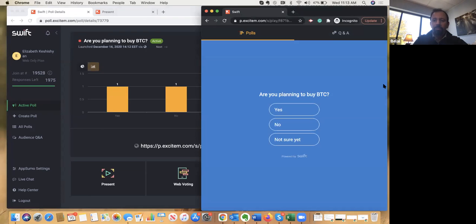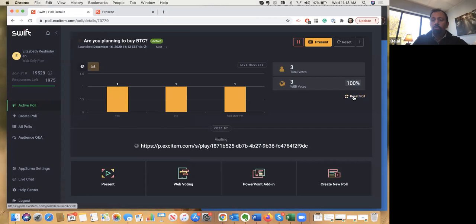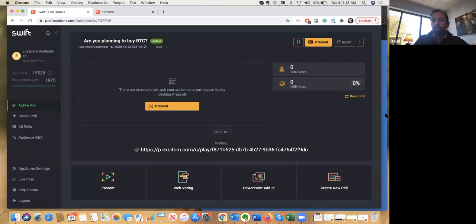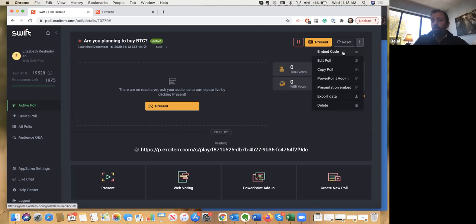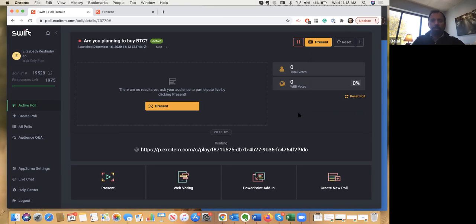Now, I think you probably have noticed that the question will update by itself, which is very important. You don't have to refresh. And you can reset poll data. If you're doing some testing in advance, you can always reset the data. I'm just going to reset it now, and then you'll see that all of it has come back to 0. And then you will be able to embed this code. You can add it to PowerPoint. You can export the data, and so on. We'll come back to the embed feature in just a minute.